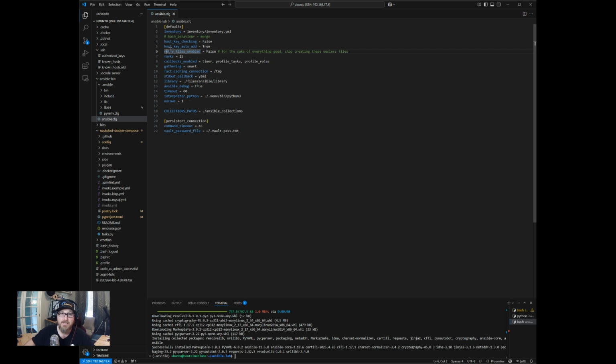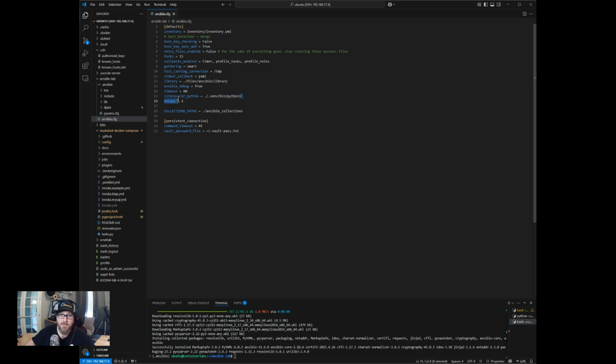There's a few other settings in here that I've had for a long time that I keep. My standard callbacks. So whenever you get some kind of debug output at the CLI, it'll put it in YAML format, that kind of stuff. Timeout, this is just kind of standard stuff.